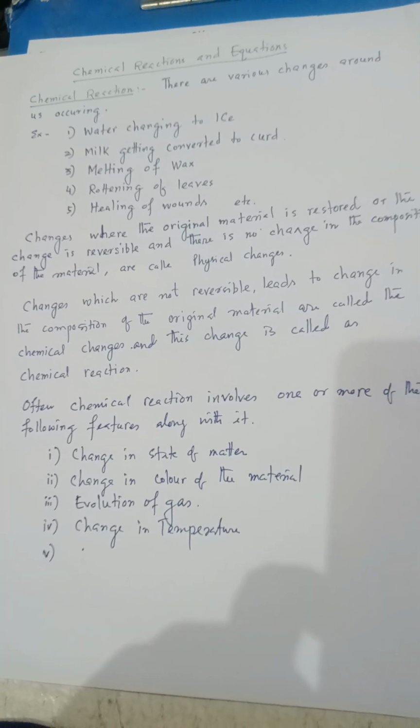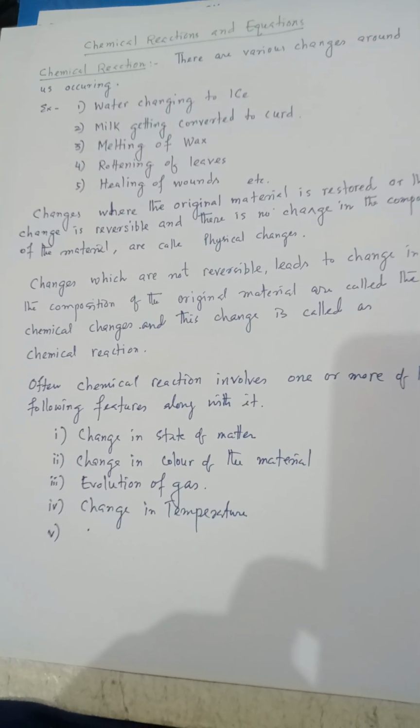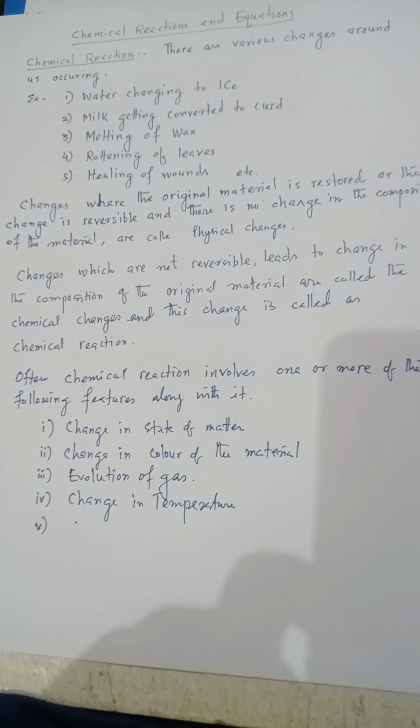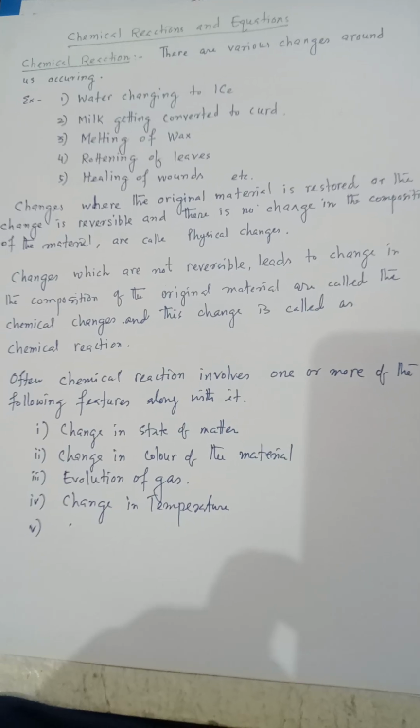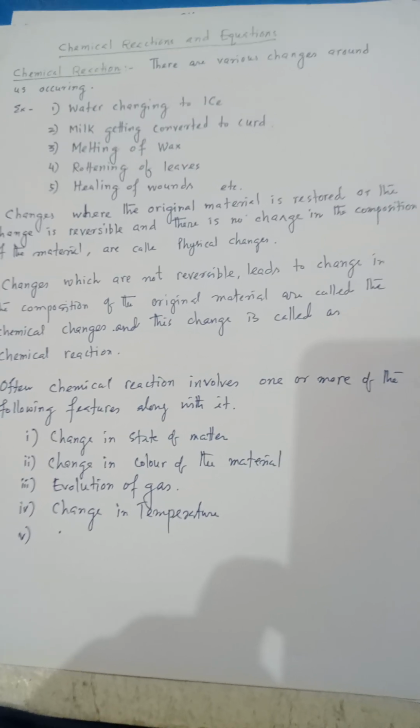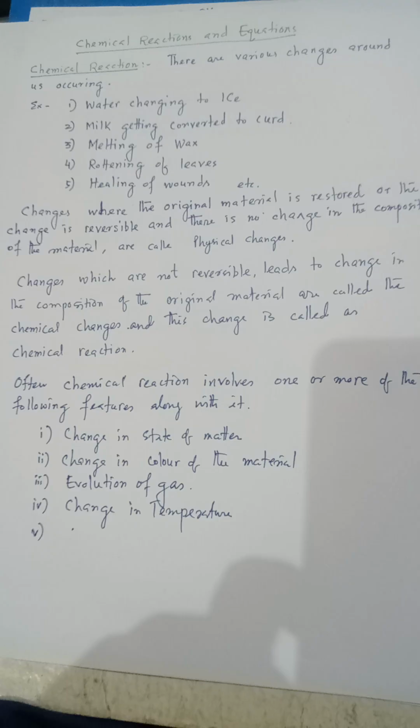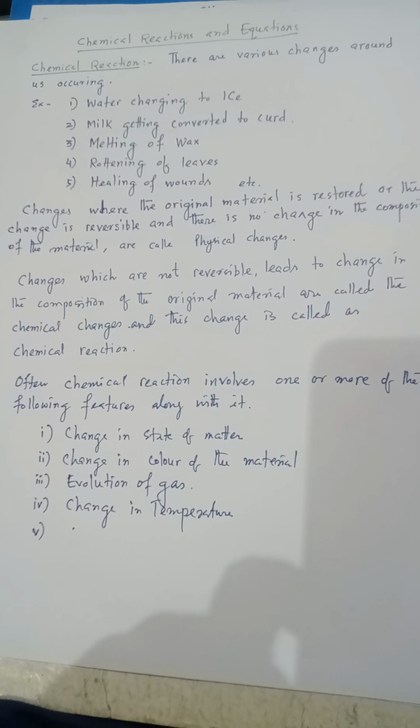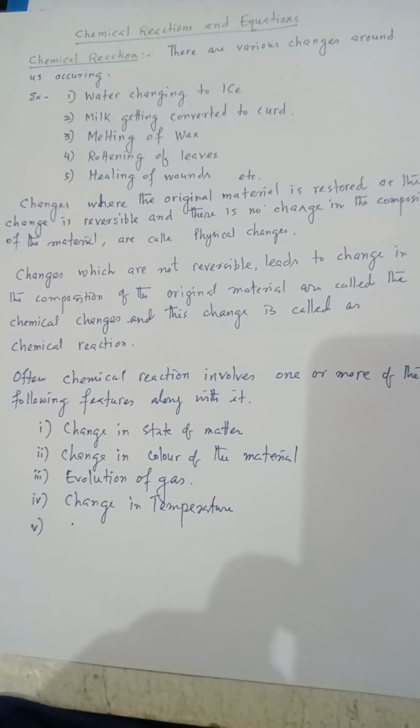So, those changes where there is change in the composition of the material and those are not reversible, we call them chemical changes, and technically these are called chemical reactions.